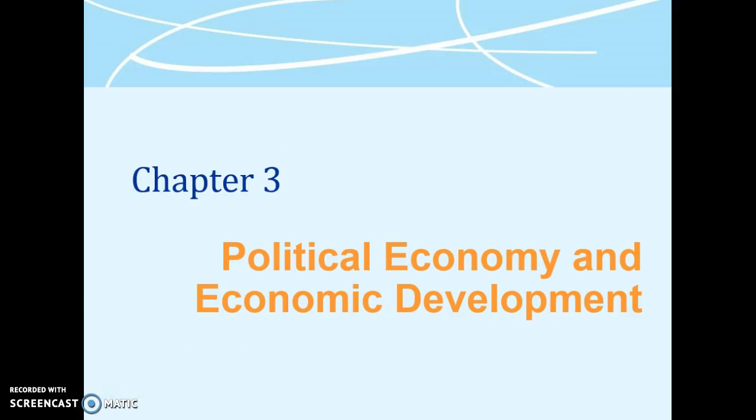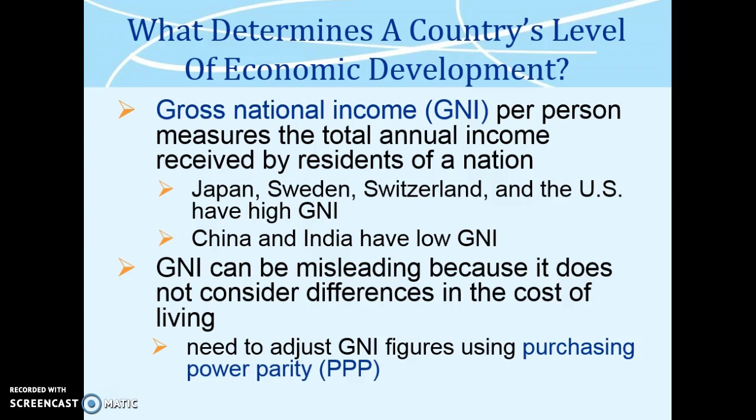Chapter 3: Political Economy and Economic Development. What determines a country's level of economic development? Gross national income, or GNI, per person measures the total annual income received by residents of a nation.